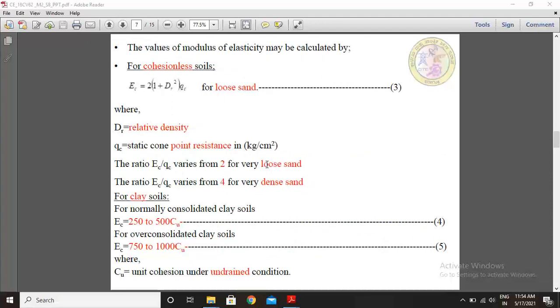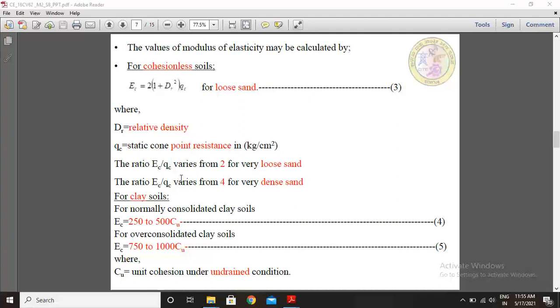The values of modulus of elasticity may be calculated as follows. For cohesionless soils, EC is considered by using this relationship: EC equal to 2 times (1 plus Dr squared) into QC for loose sand, where Dr is relative density in percentage, and QC is static cone point resistance in kg per centimeter square.